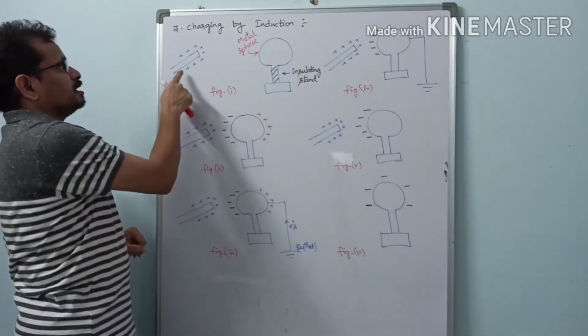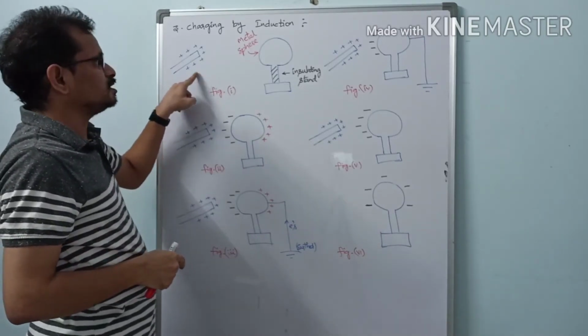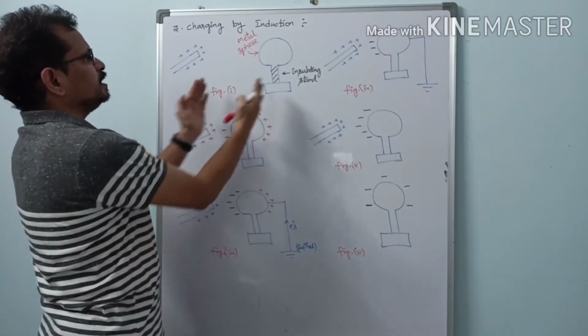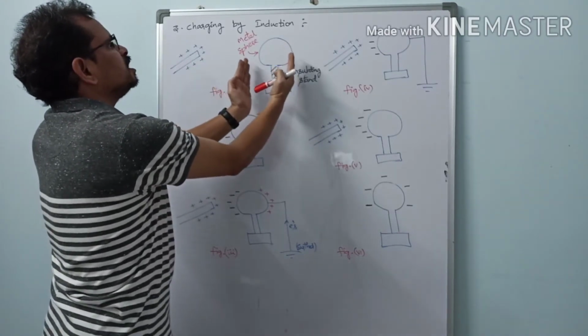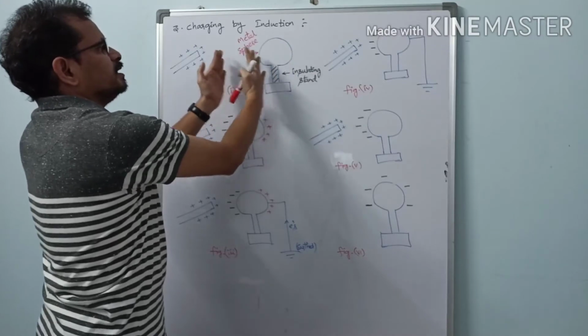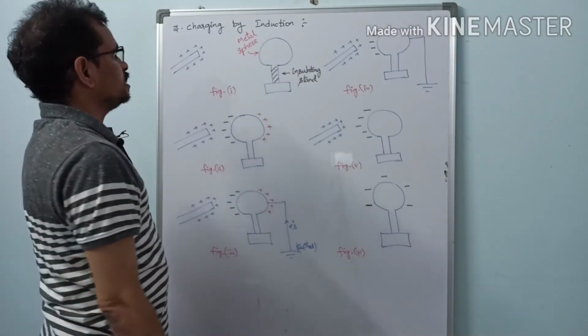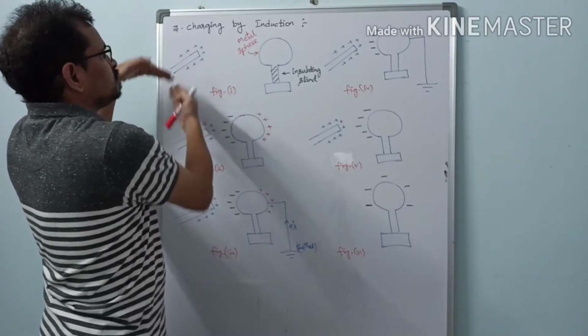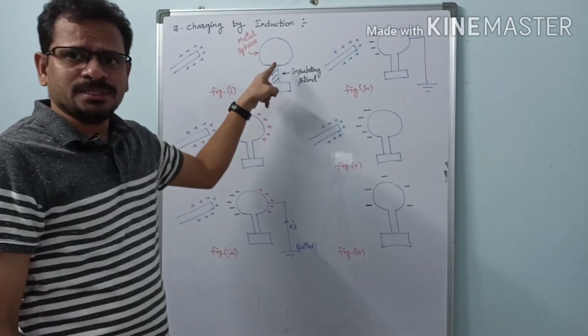Now here this is a metal rod which is positively charged. Initially this positively charged rod and this neutral metal sphere are far away, such that the positively charged metal rod cannot show any impact on the metal sphere.